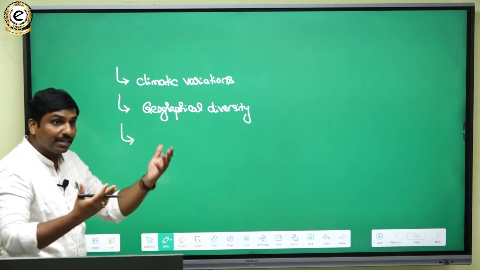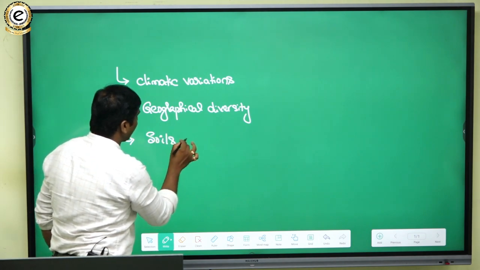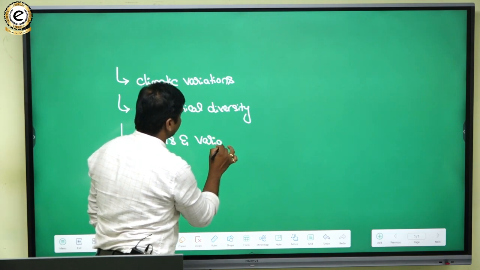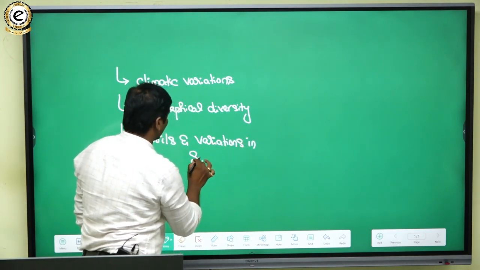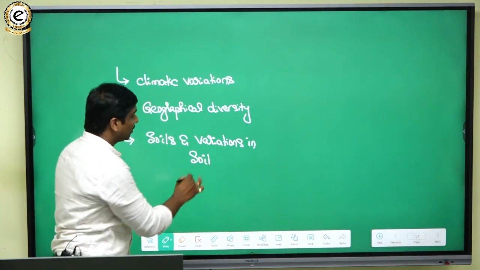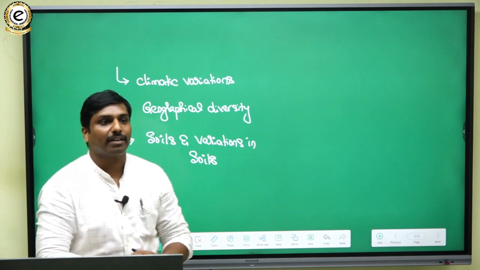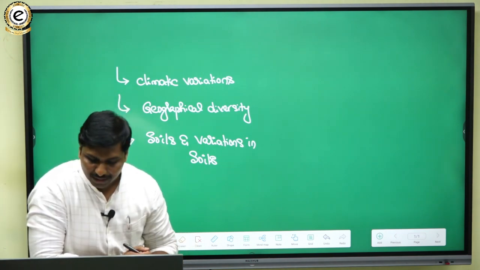Then you can also mention different types of soils and variations in soils. This is another important factor responsible for the development of vivid natural vegetation.